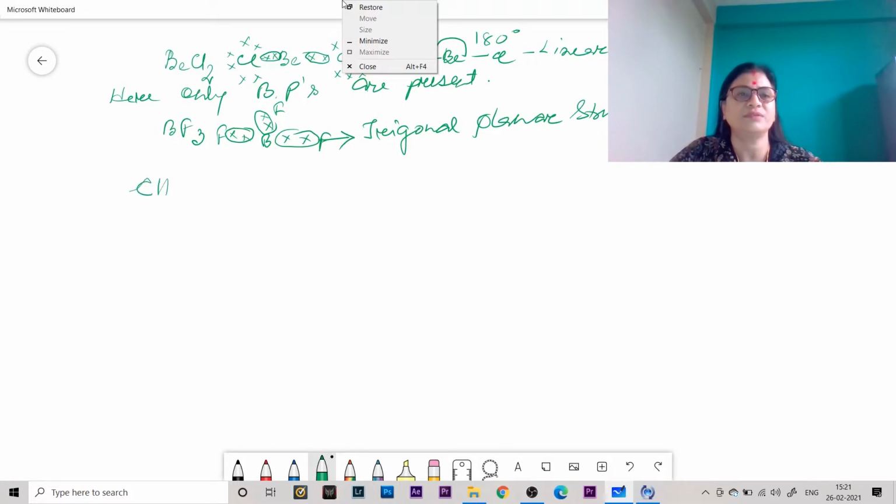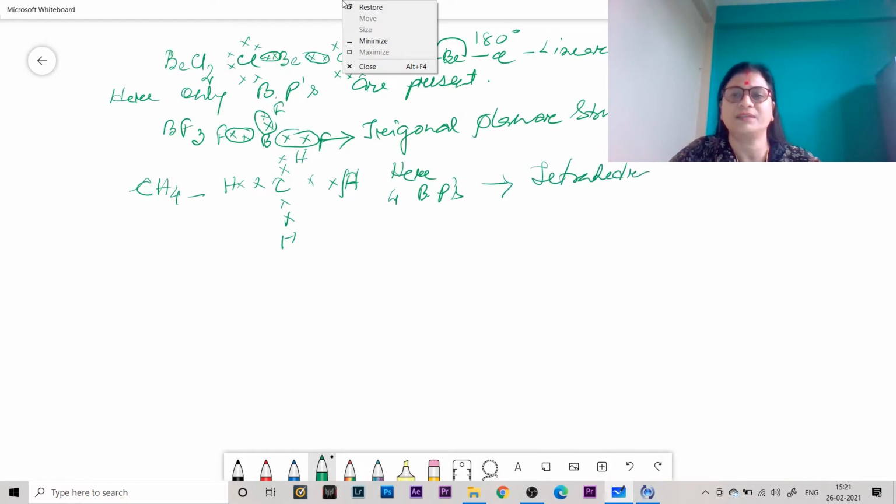Again, in case of CH4, the carbon atom is surrounded by only 4 BPs. Structure is tetrahedral. In case of PCl5, the phosphorus atom is surrounded by 5 electron pairs.